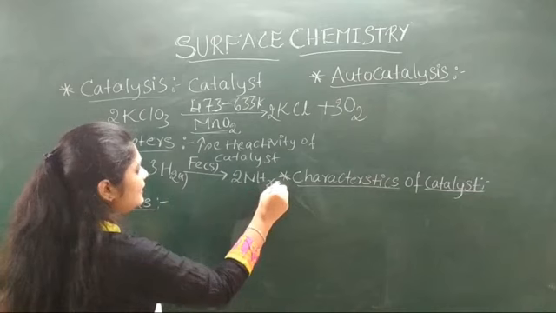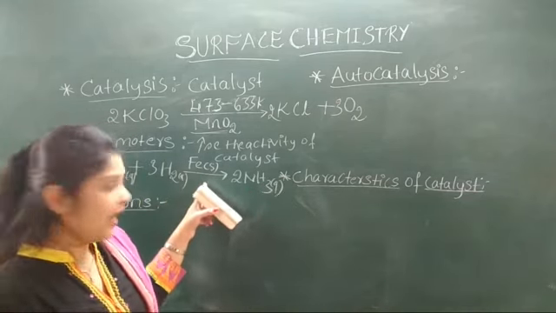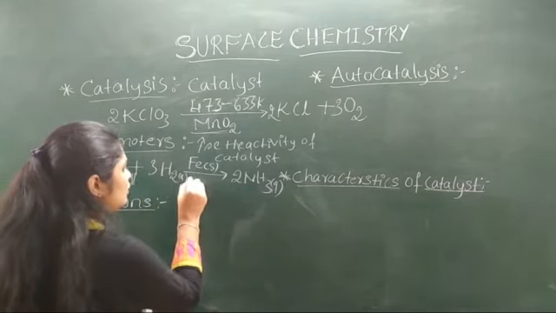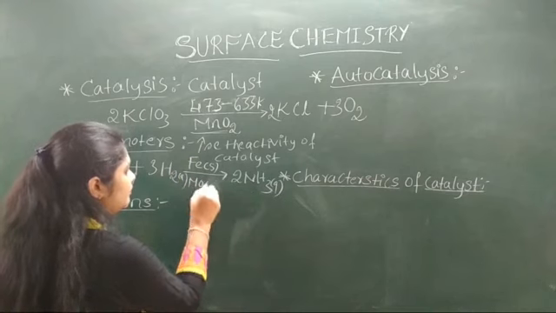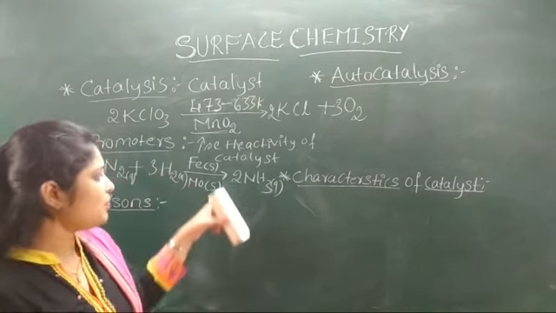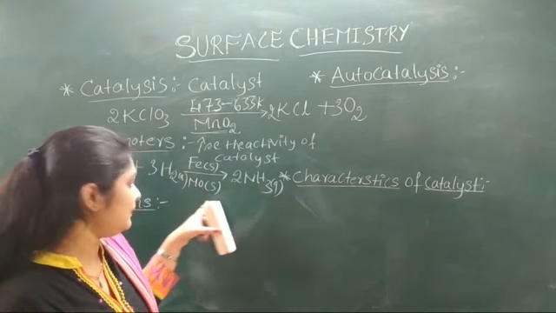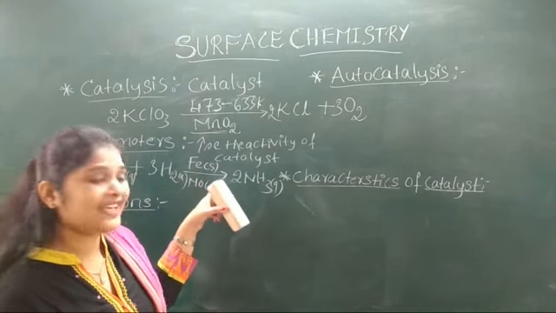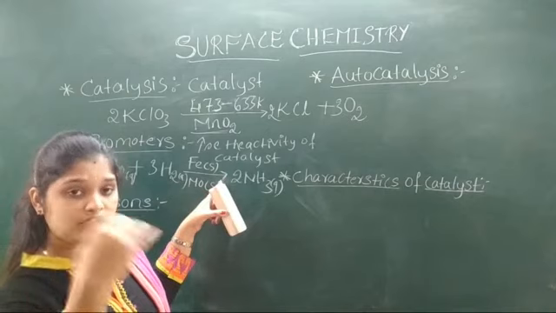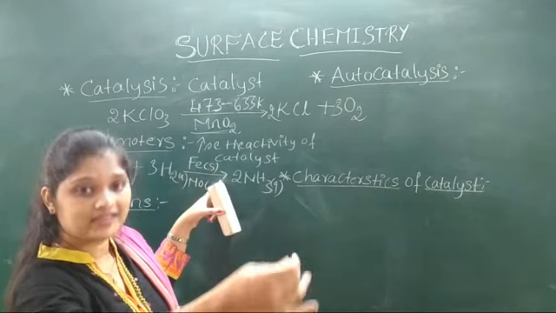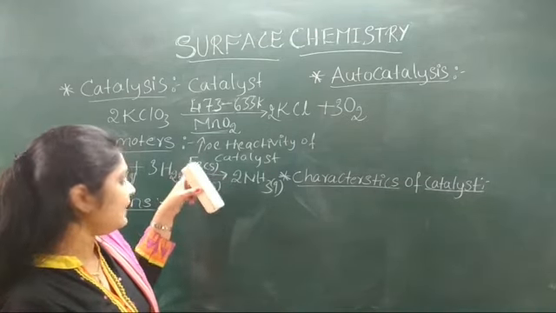So here iron acts as a catalyst, and in this reaction we are also using molybdenum. In this reaction molybdenum acts as a promoter. That means in the presence of molybdenum this reaction takes place very fast. That means its rate of reaction is much faster. Okay, here the iron is the catalyst.